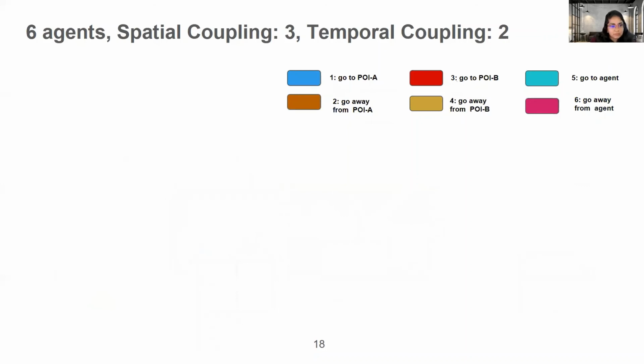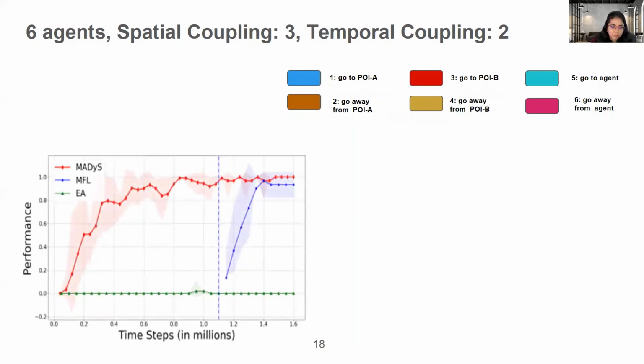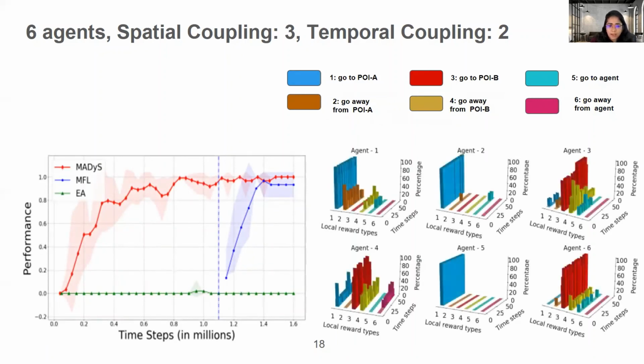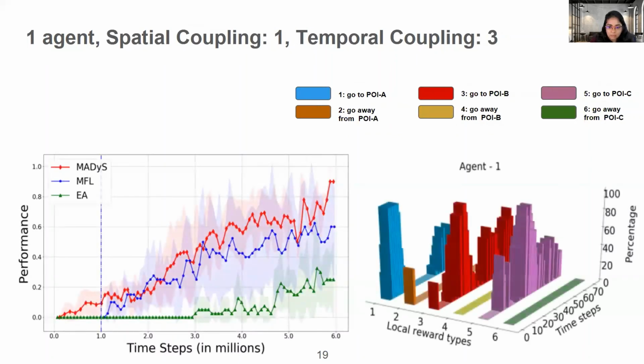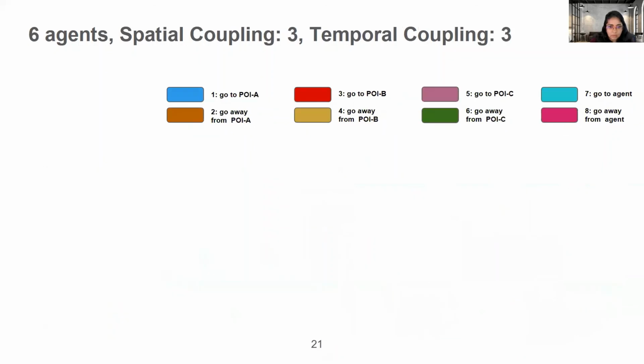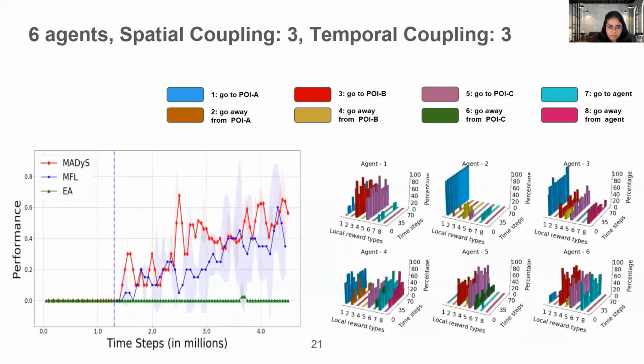So now we move to another setting where we have 6 agents, spatial coupling 3, temporal coupling 2. Again, MAEDyS outperforms MFL and CCEA. And we see that agents 1, 2, and 5 form a team of 3, and agents 3, 4, and 6 form another team of 3. Agents 1, 2, and 5 visit POIA together, and 3, 4, and 6 visit POIB together, and they've completed the task. Now we have more difficult scenarios with temporal coupling 3, and I'll not go through that in detail. So we see MAEDyS outperforms in all such scenarios.